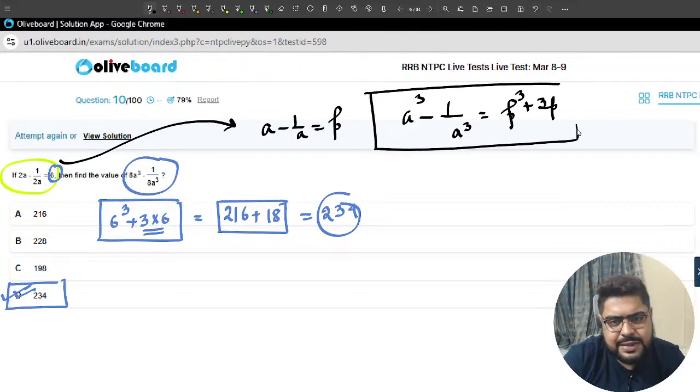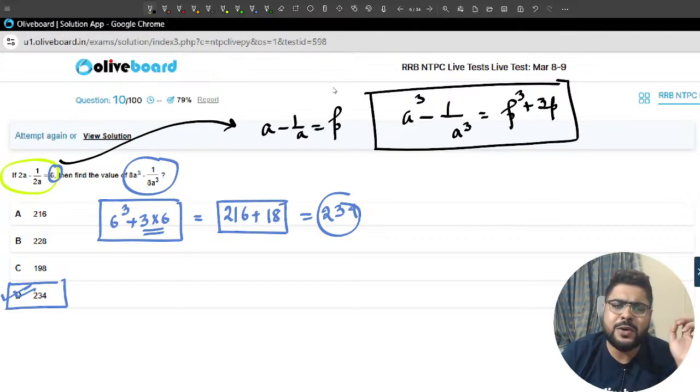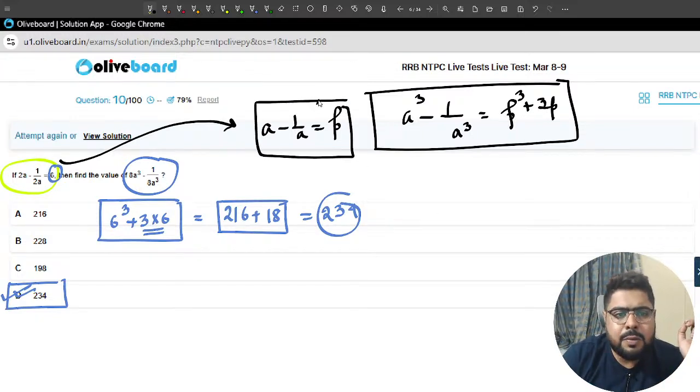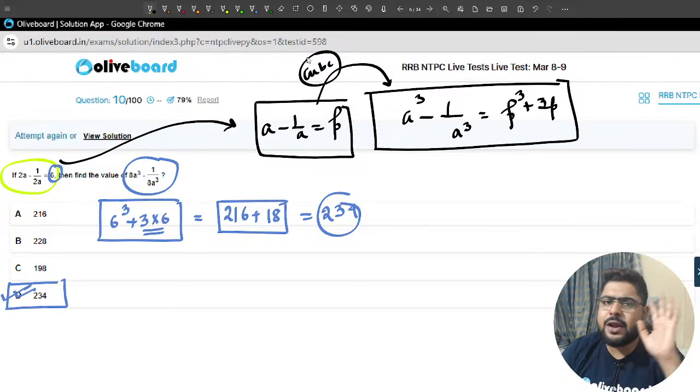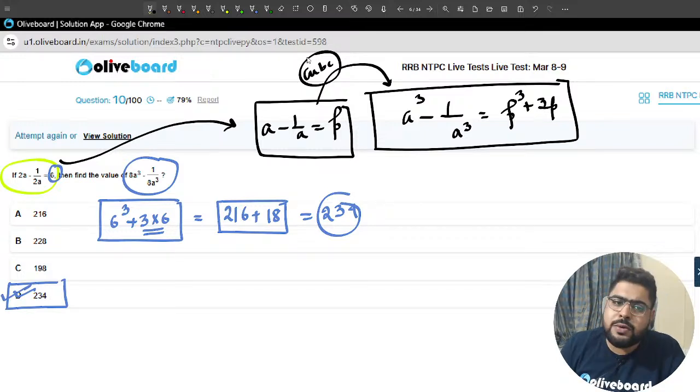How does this come? It is very simple. From this line, cube both sides and you will get this result. For the square also, you get p square plus 2.